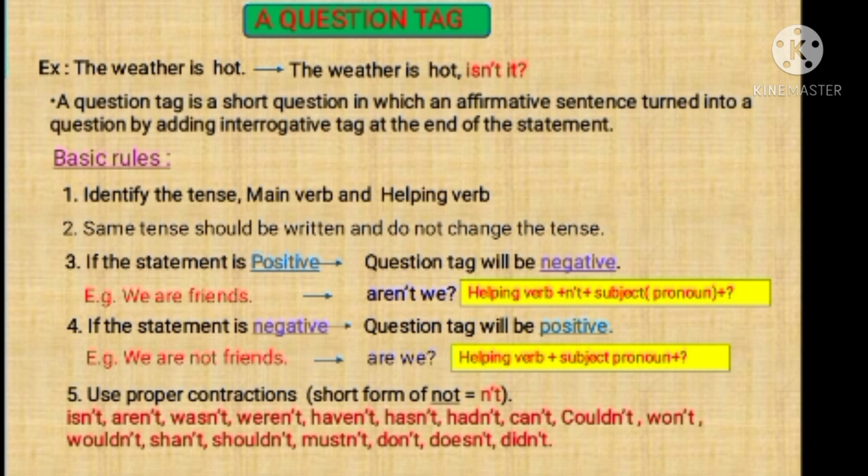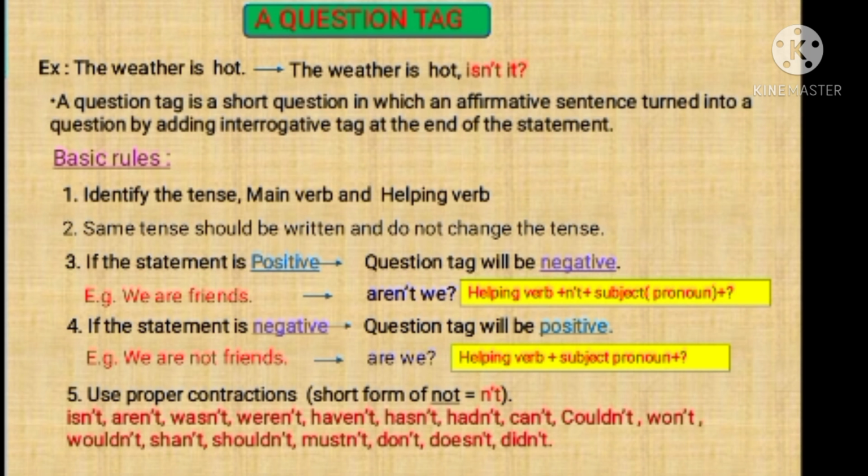Fifth rule, use proper contractions. Contractions are nothing but the short form of not. For example, is not, isn't; are not, aren't; was not, wasn't; were not, weren't; have not, haven't; has not, hasn't; had not, hadn't; cannot, can't; could not, couldn't; will not, won't; would not, wouldn't; shall not, shan't; should not, shouldn't; must not, mustn't; do not, don't; does not, doesn't; did not, didn't.